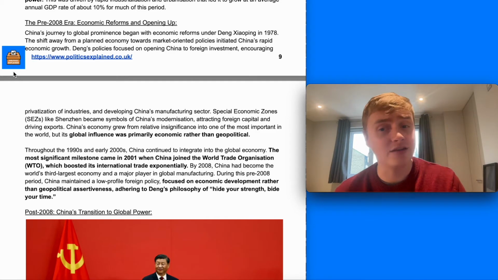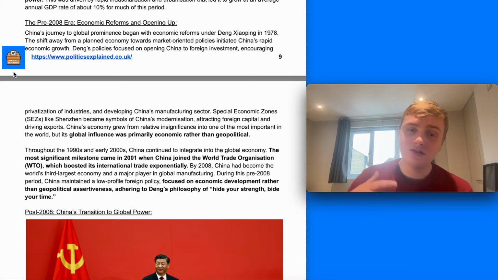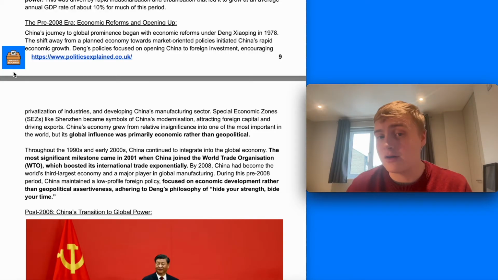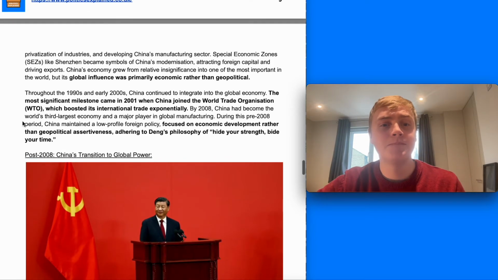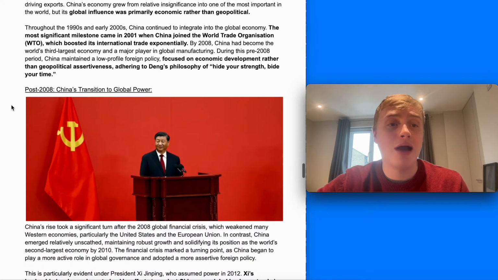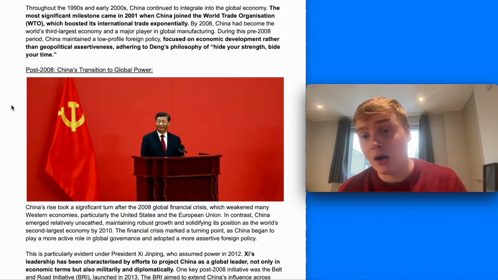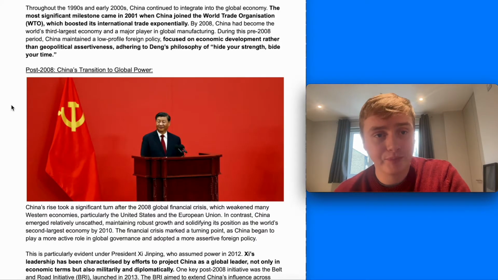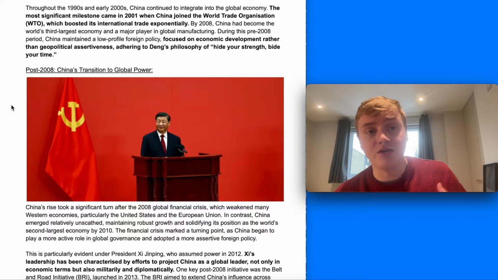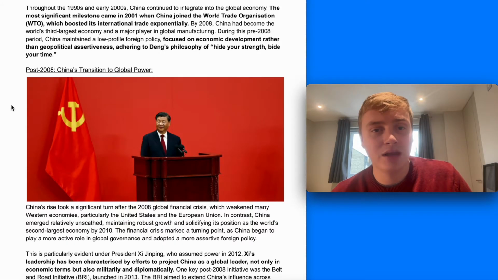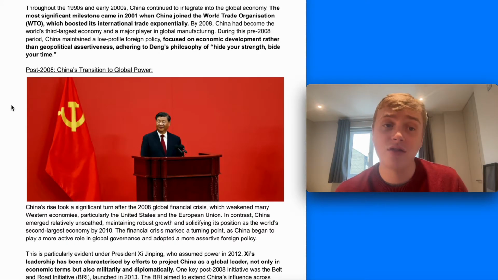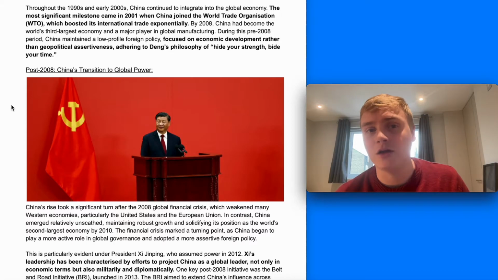China grew from relative insignificance as an economy into one of the most important in the world. But its global influence remained primarily economic rather than geopolitical up until 2008. Throughout the 1990s and 2000s, China continued to integrate into the world economy. A significant milestone was when it joined the WTO in 2001, which boosted its international trade exponentially. And by 2008, it became the world's third largest economy and a major player in global manufacturing in particular.